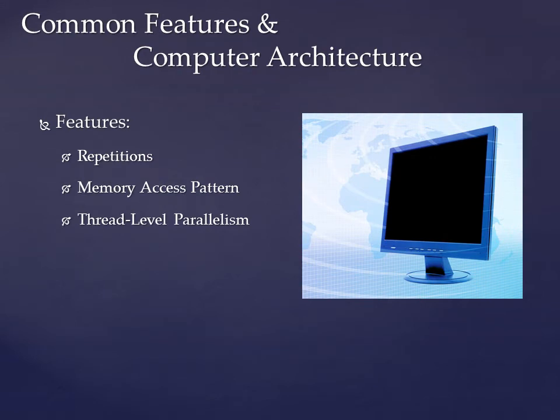Computer vision algorithms are often computation intensive. Furthermore, they usually share some specific features. It would help the performance a lot if we can improve the computer architecture based on these features. So what are the features that computer vision algorithms share? There are at least three of them: repetitions, memory access pattern, and thread-level parallelism.